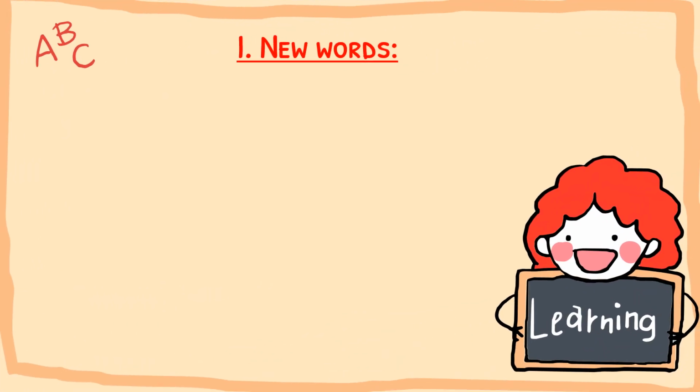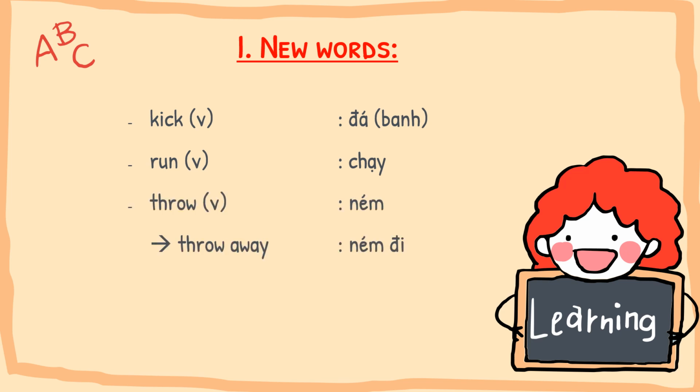Before we start, I give you some new words. Number 1. Kick. Kick is a verb. It means đá banh. Number 2. Run. Run is a verb too. It means chạy. Number 3. Threw away. It means ném đi. Number 4. Put away. Cất đi. And the last one, seldom. Seldom is an adverb. It means hiếm khi.